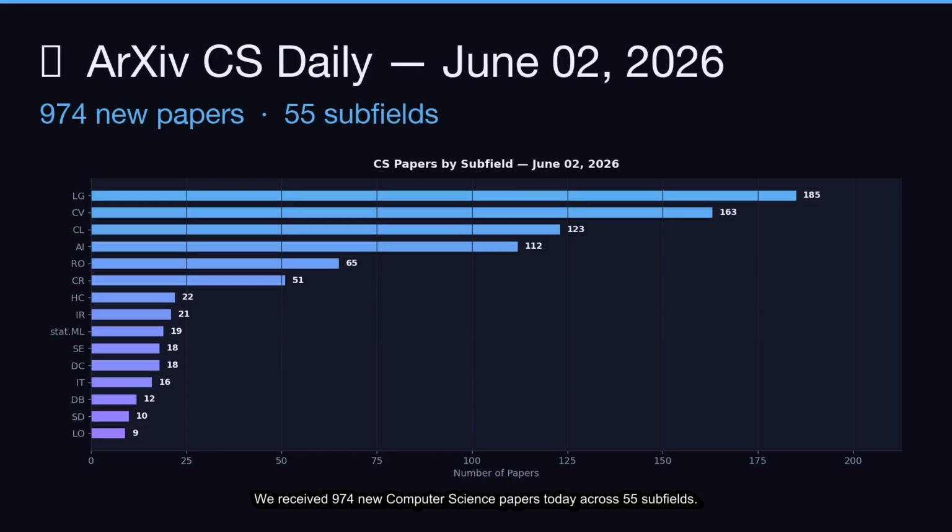We received 974 new computer science papers today across 55 subfields. Let's dive into the top picks.